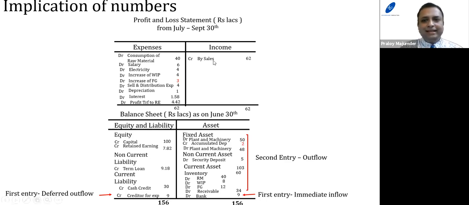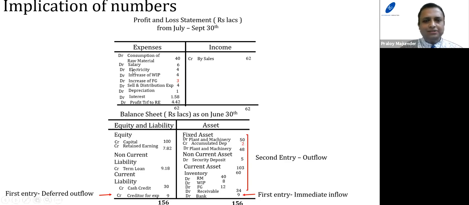Now, similarly, sales. Is sales an inflow or outflow? Same logic: sales is a second entry credit, and the first entry is a debit. So that's an inflow. Now, what does it mean? Sales means that for a particular year, it shows how much the business entity has earned, which is a permanent inflow.